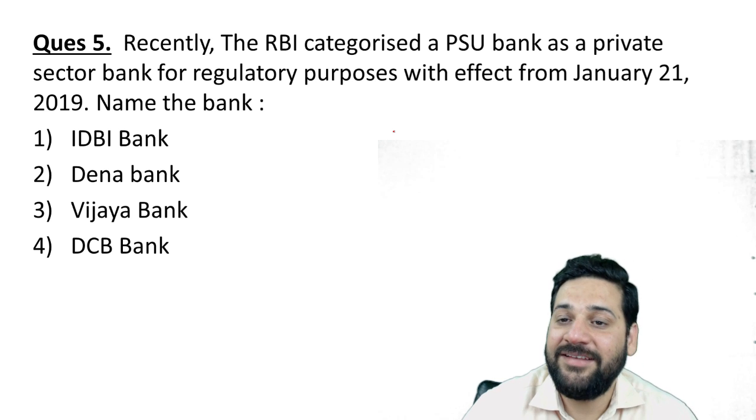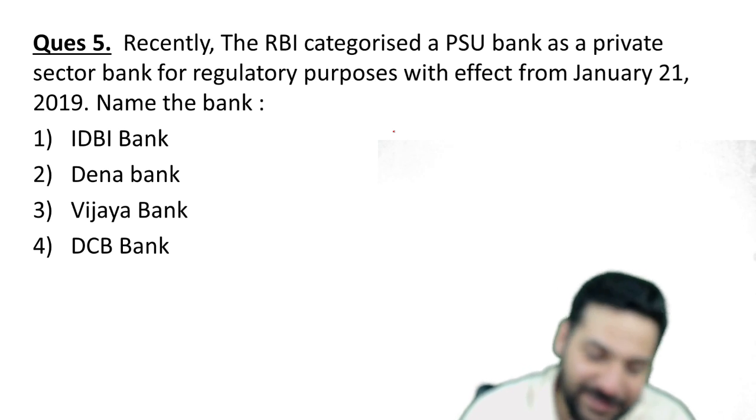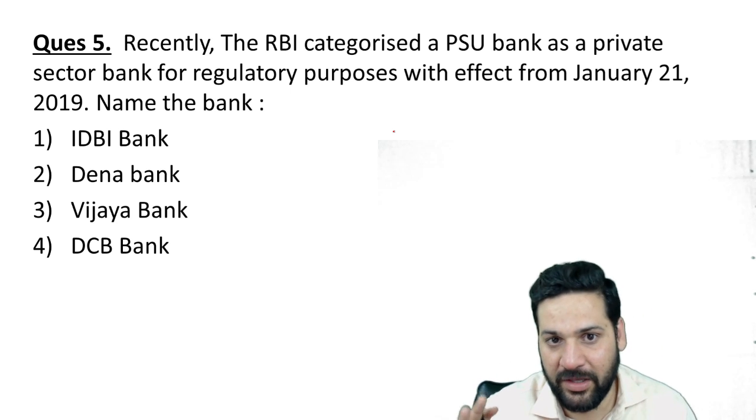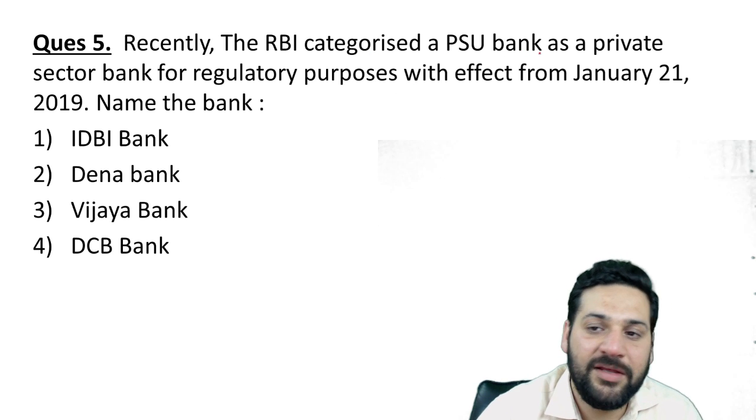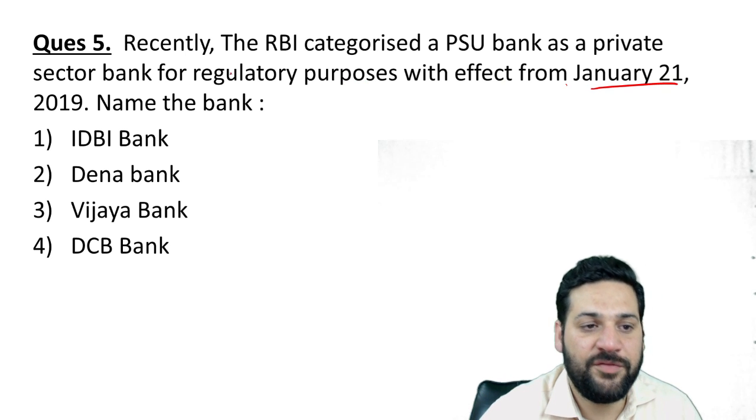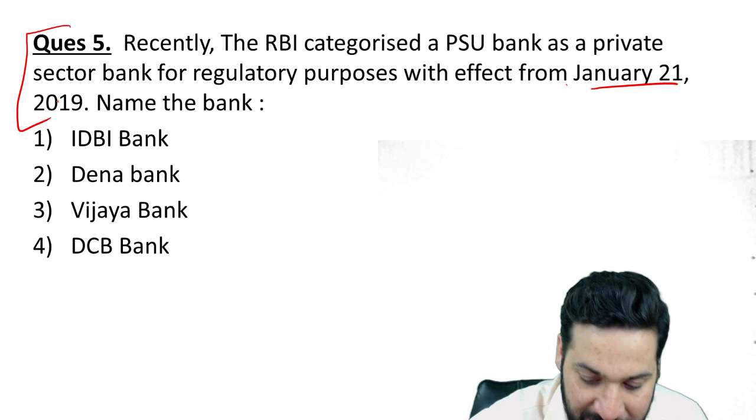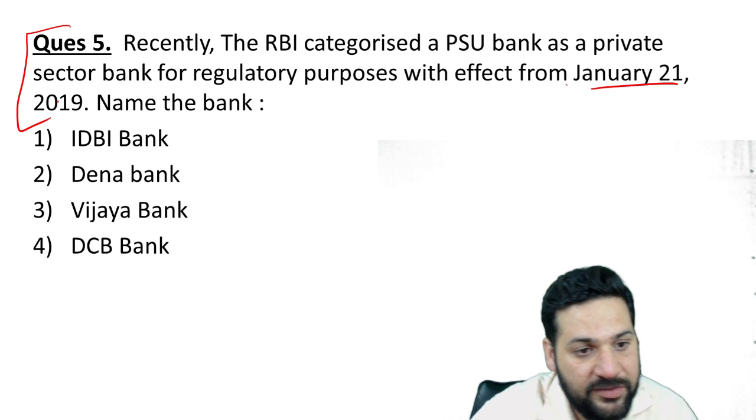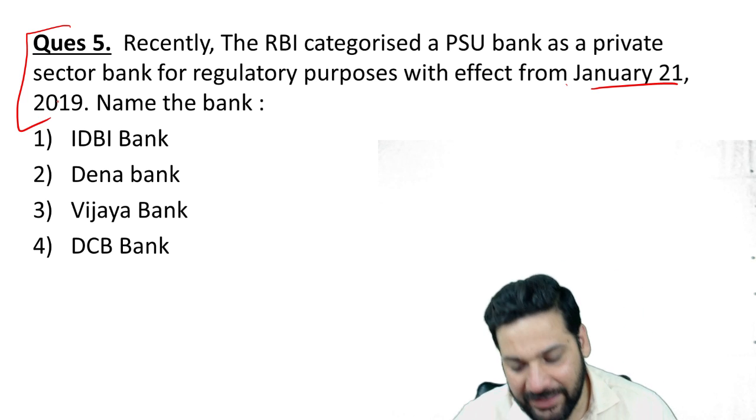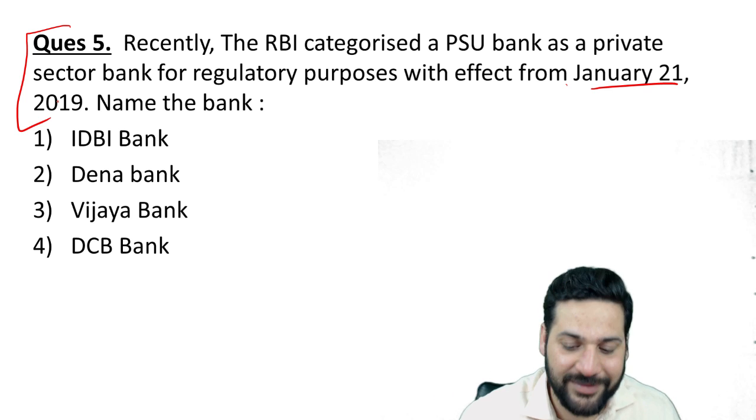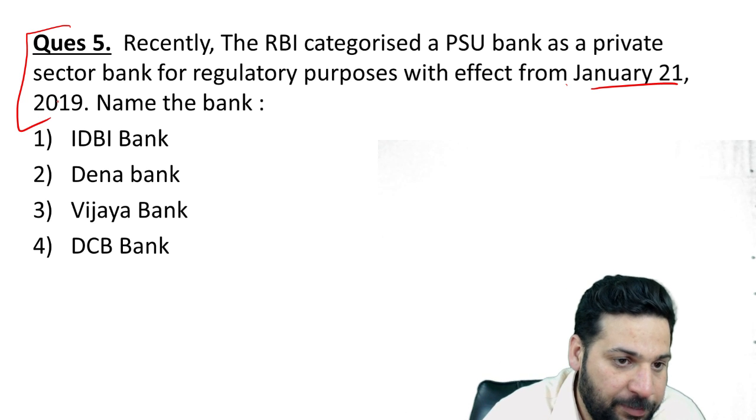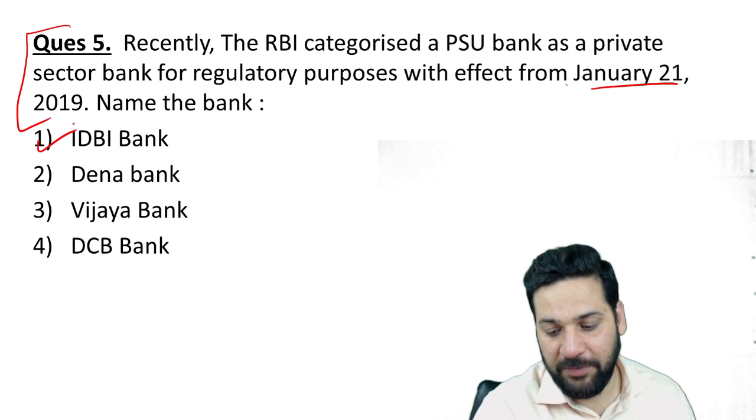So that's all. Next, the last question. Really simple question, but you can expect such questions in the general awareness section of RBI Grade B. Recently, RBI categorized a PSU bank as a private sector bank for regulatory purposes, with effect from 21st of January 2019. And the name of this bank, whether it is IDBI, Dena, Vijaya or DCB Bank. So what is the correct answer? Really simple question, but we see really simple questions in the exam as well. So IDBI Bank is the correct answer.